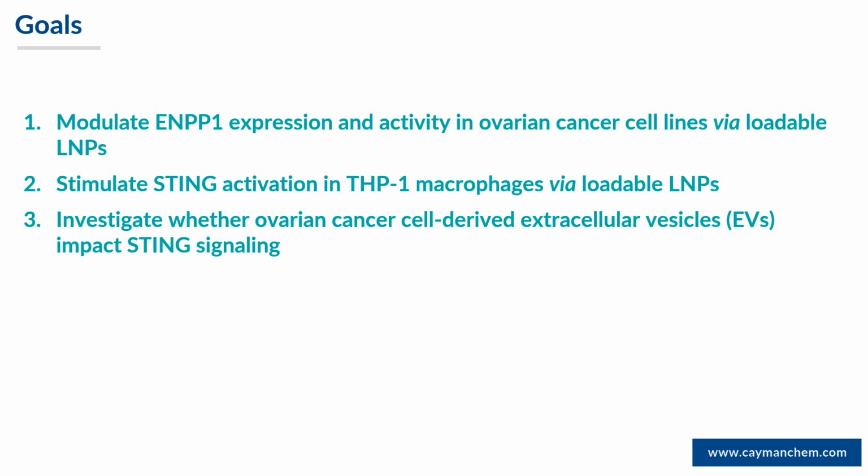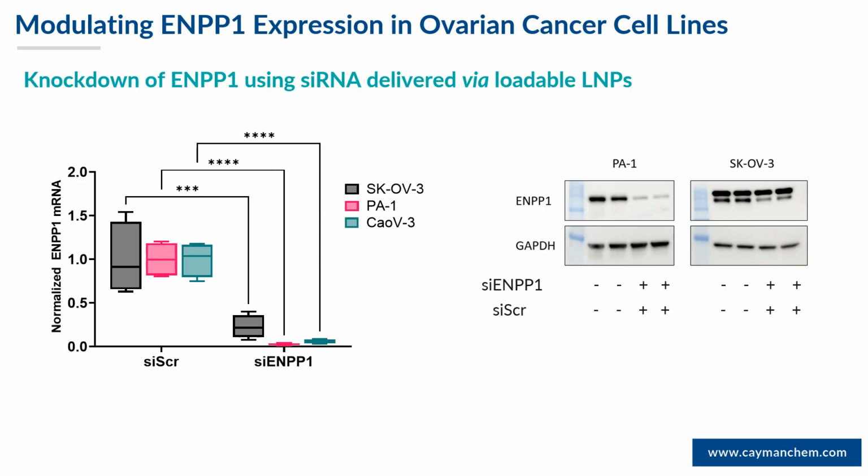In this study, we sought to modulate ENPP1 activity and expression in ovarian cancer cell lines via loadable LNPs. We tested whether loadable LNPs could be used to deliver cGAMP to THP1 macrophages, and we also investigated whether ovarian cancer cell-derived EVs can impact STING signaling. We first transfected ENPP1 siRNA with loadable SM102 LNPs into 3 ovarian cancer cell lines, SKOV3, PA1, and CAOV3 cell lines. We observed 50 to 90% transcript knockdown, and this was confirmed via Western, though protein levels in the CAOV3 cells were not detectable via the Western.